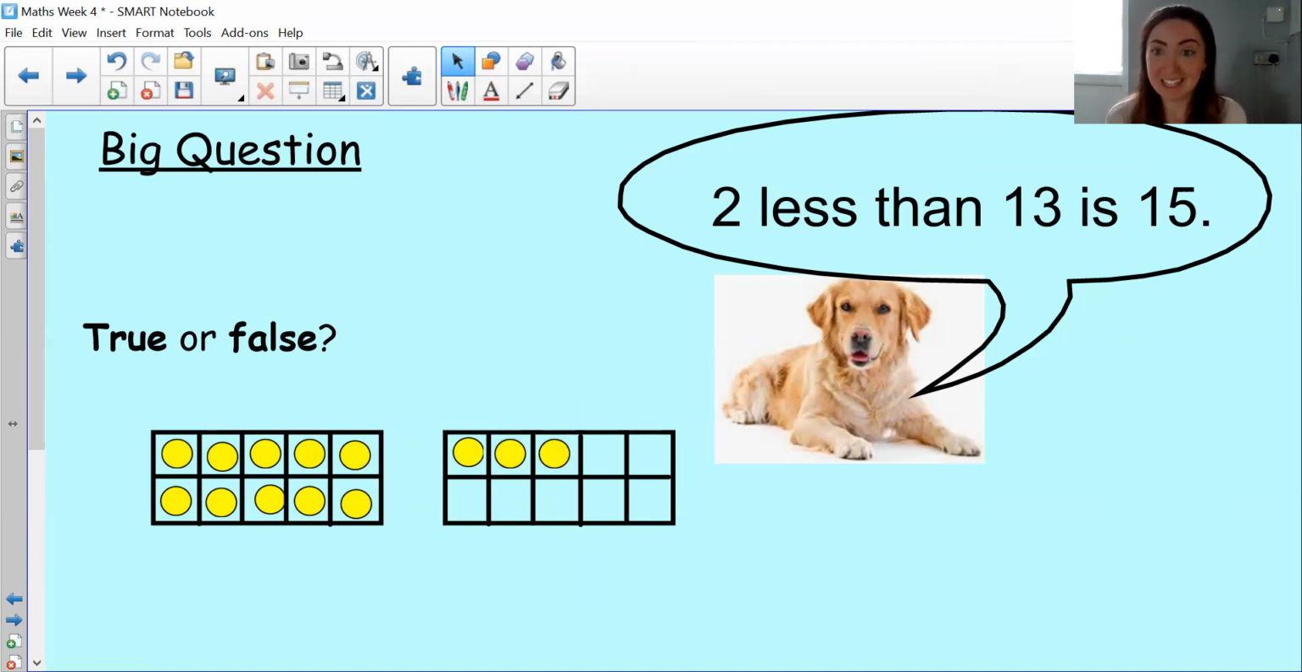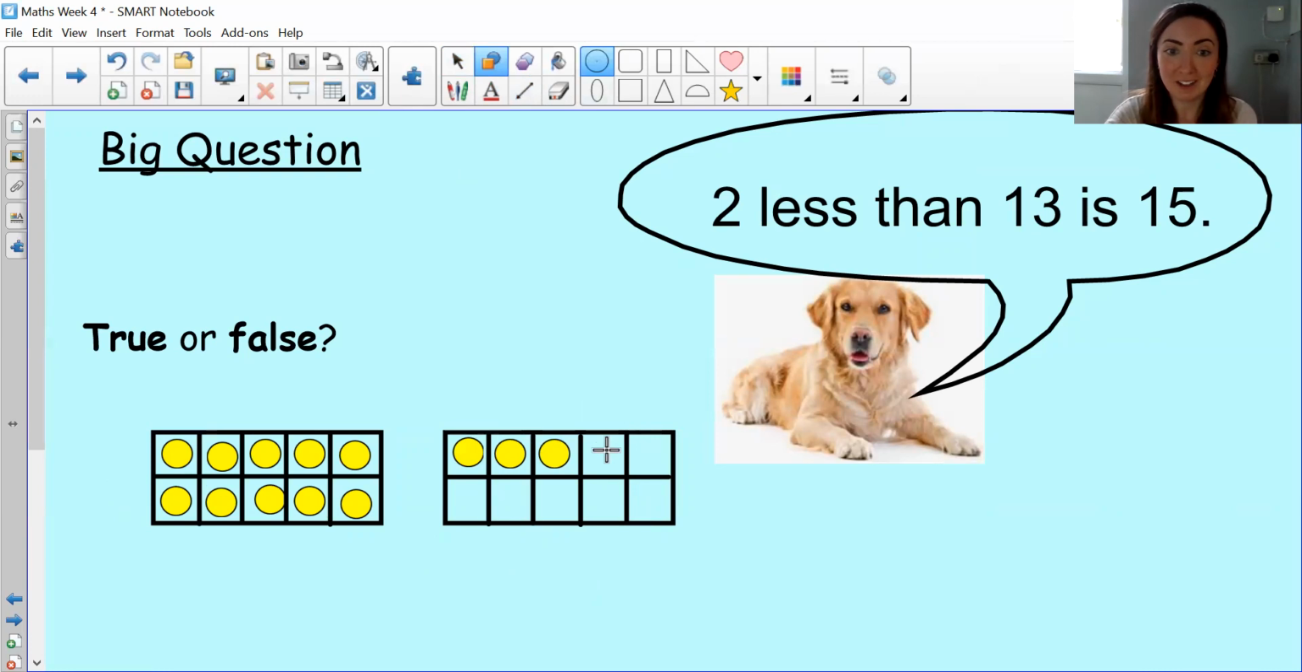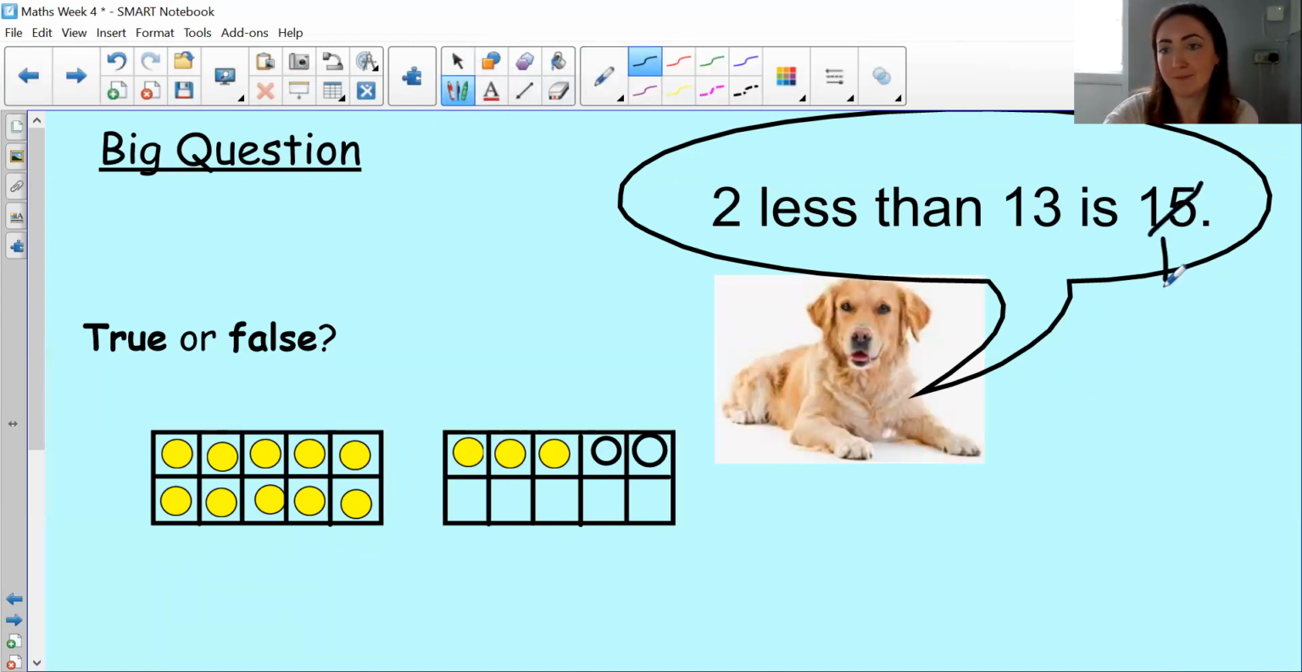So it looks like Stevie must have found 2 more than 13. If we added 2 more, 1, 2, then that would be 15. So it's not more, Stevie, it's meant to be 2 less. 2 less than 13 is 11.